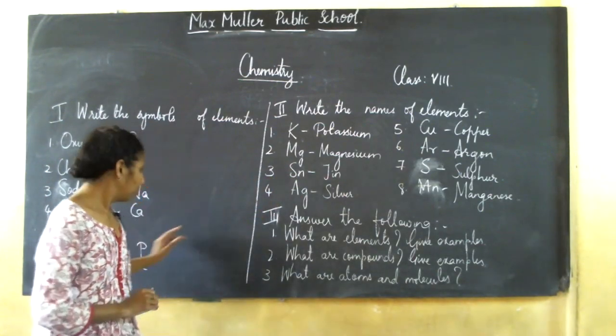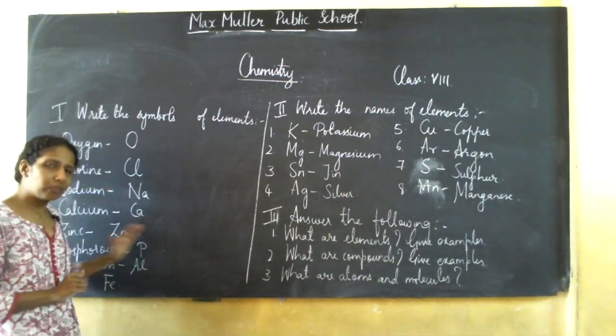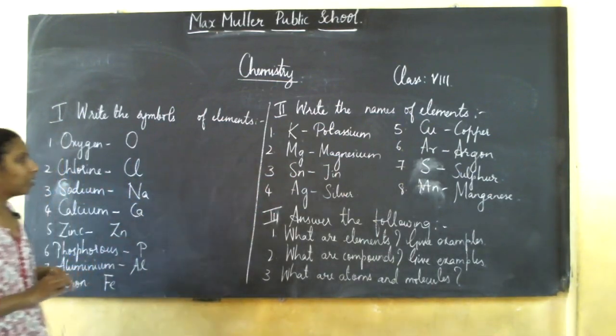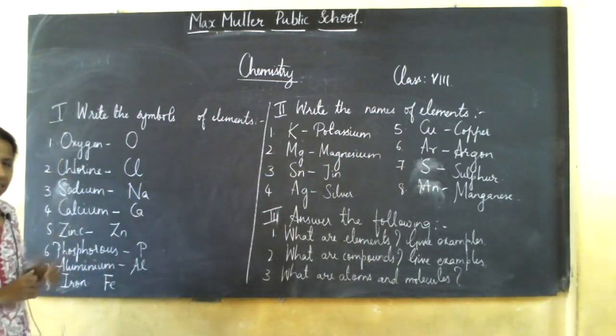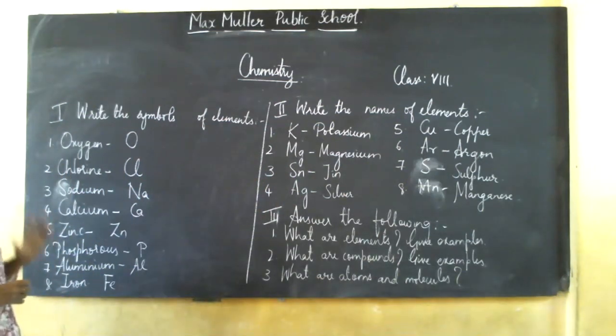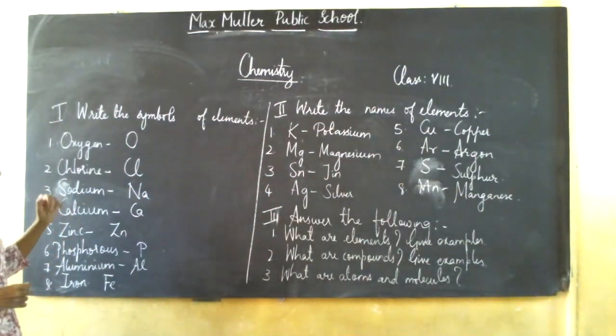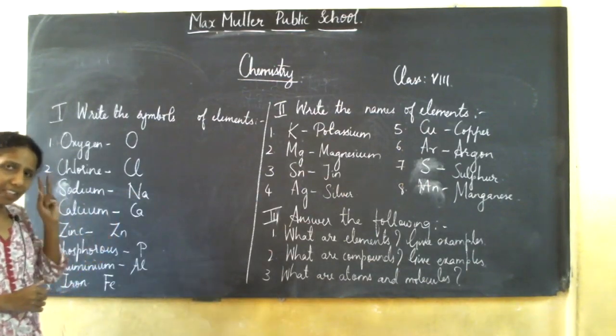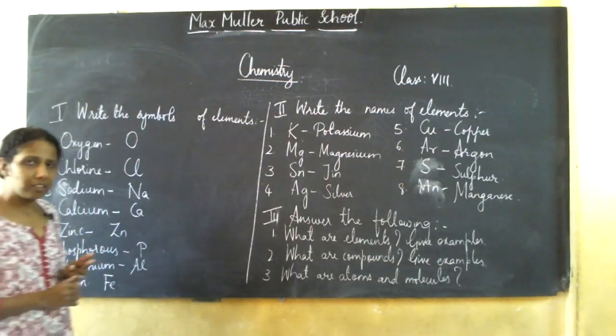If all are right, no problem. If two are wrong, you just go through the symbols of elements. Suppose more than two are wrong, say 3, 4, 5 wrong in each. In that case, write all the symbols of elements twice, in your rough note.